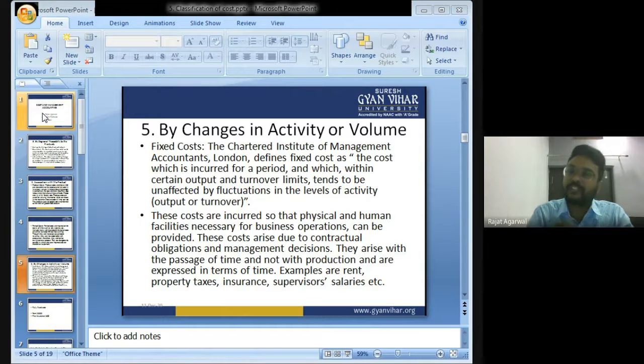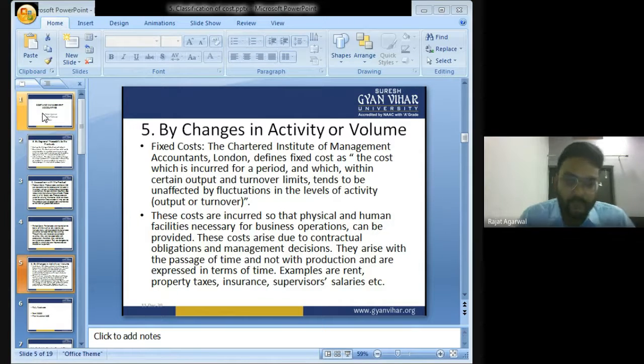So fixed expenses are those expenses which do not change with the change in the quantity of units produced. Whether you produce more units or less, or you do not produce any unit, you have to pay these expenses at a fixed amount.